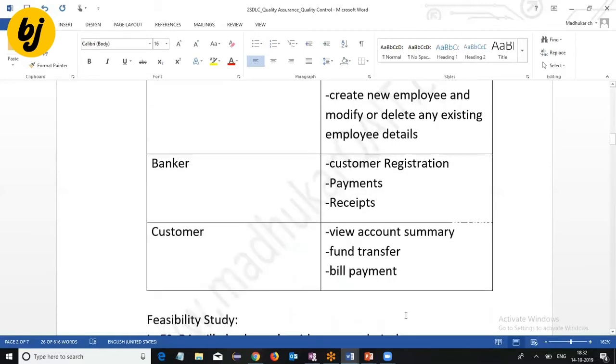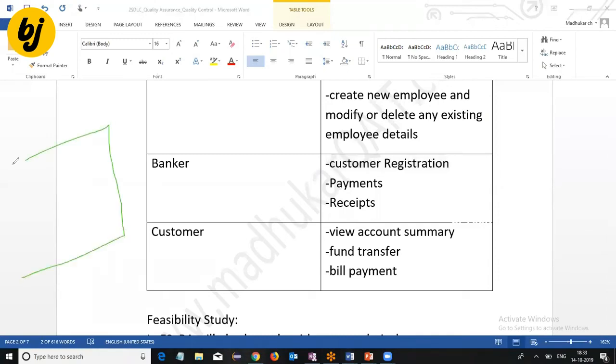If I go for the customer, what type of services are required? View account summary, fund transfer, bill payment, change password. This type of information is given by the BRS document, but it is not a detailed description. Why is it not detailed? If I want to go for customer registration, one form is required, with different fields, like edit boxes.